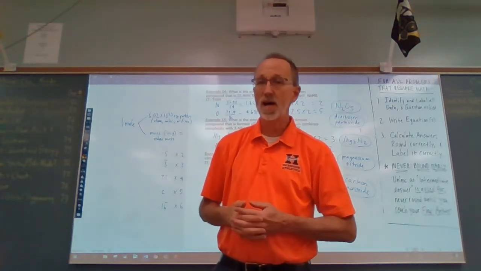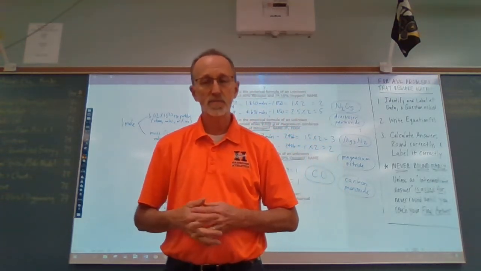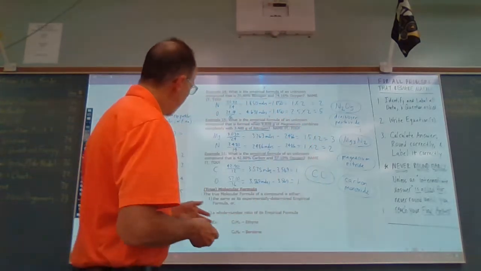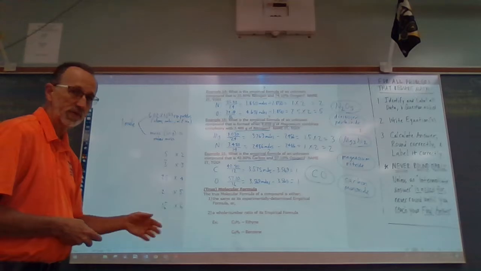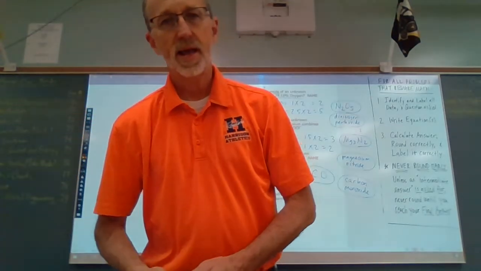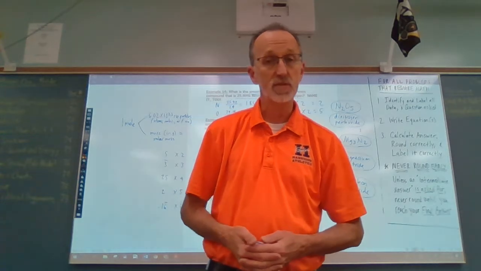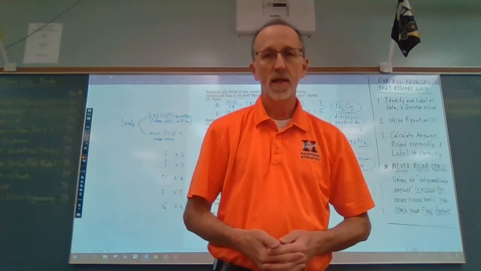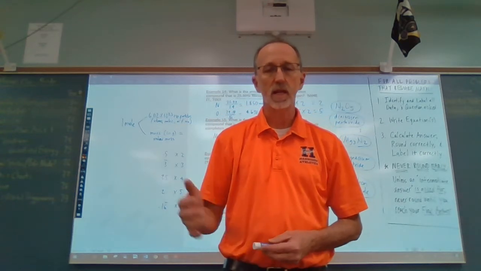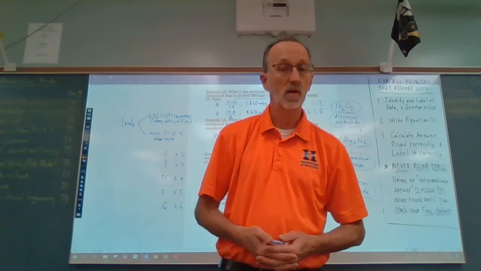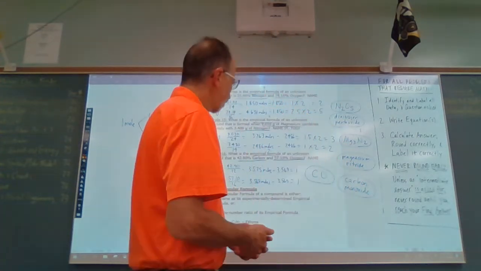But if they're not, and you have a decimal point, then you're going to need to multiply by some small whole number, like we wrote about here, to get you to whole numbers and a whole number ratio, because that's what empirical formula is, the lowest whole number ratio of elements in a compound. And again, compounds are formed by elements combining in whole number ratios, okay?